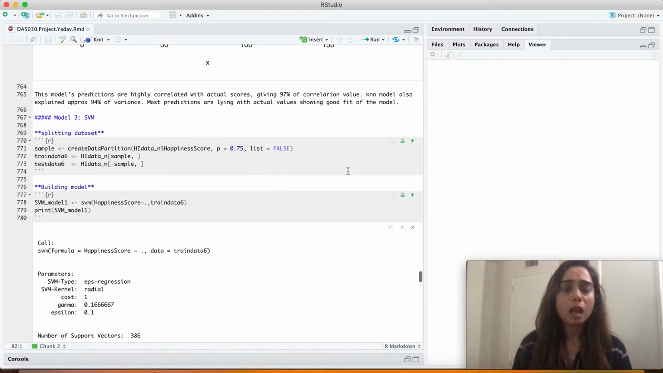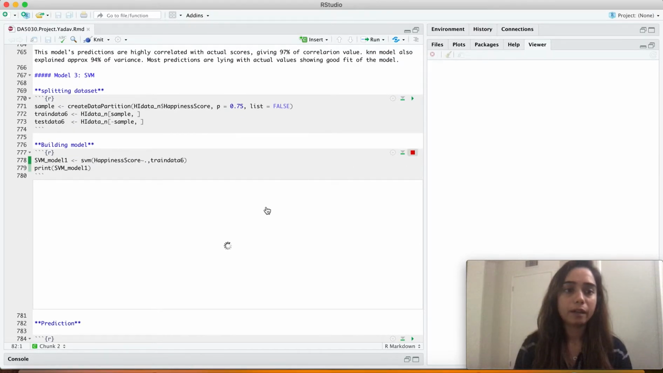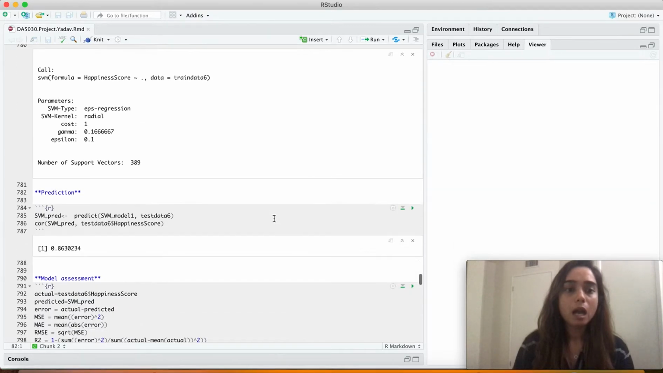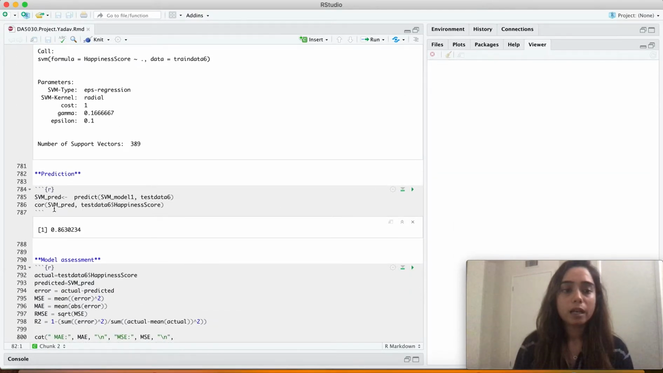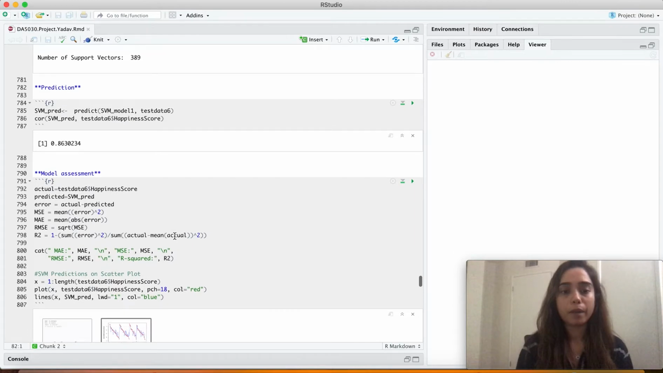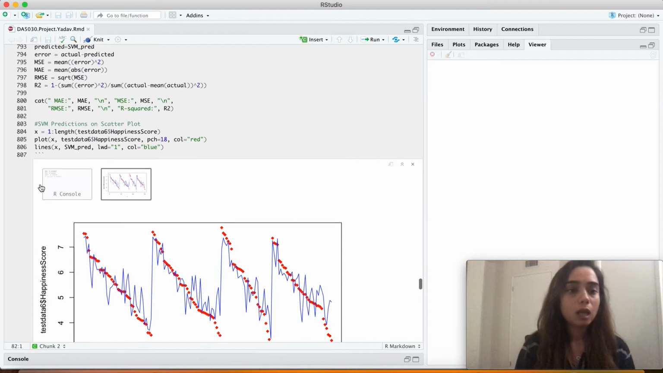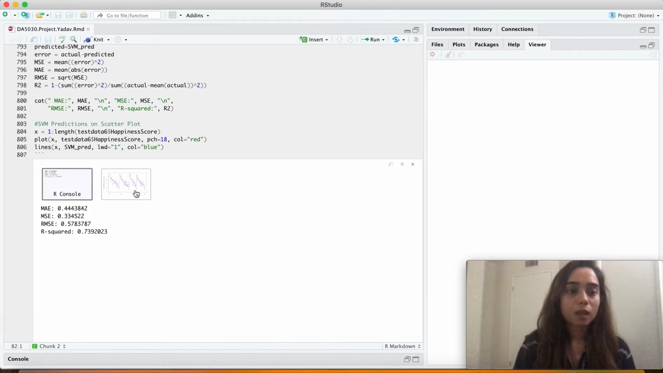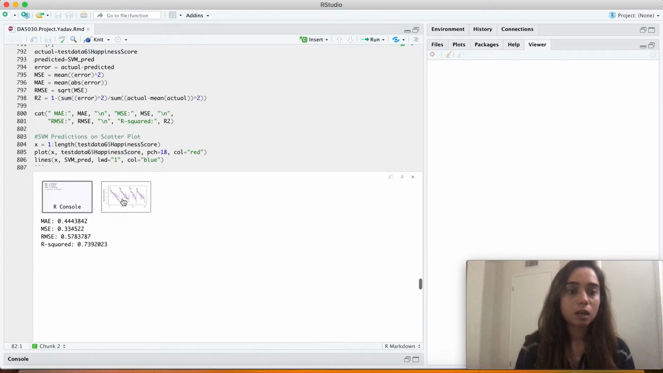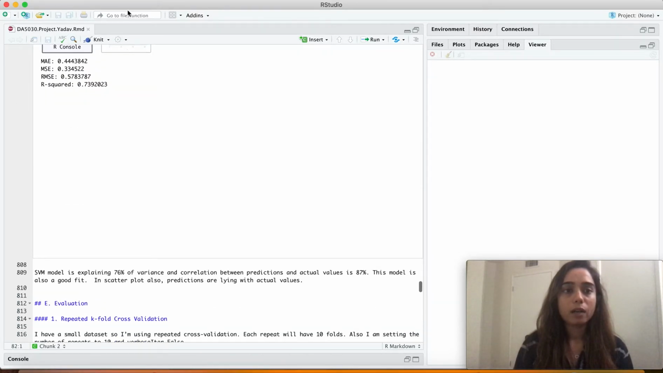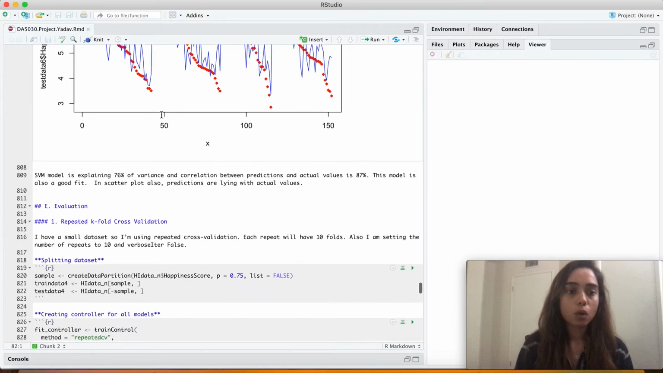My third model is SVM. Here I again split the data set, fitted the model, and printed the model summary. The correlation between the SVM prediction and the test data happiness score was 86%, which was quite high compared to other models, but KNN was the best one. In the model assessment step, I evaluated the RMSE and R squared value and also plotted the actual versus predicted score.